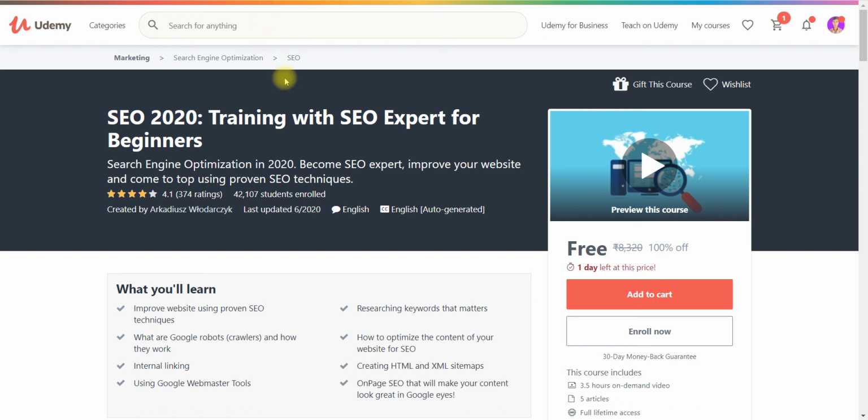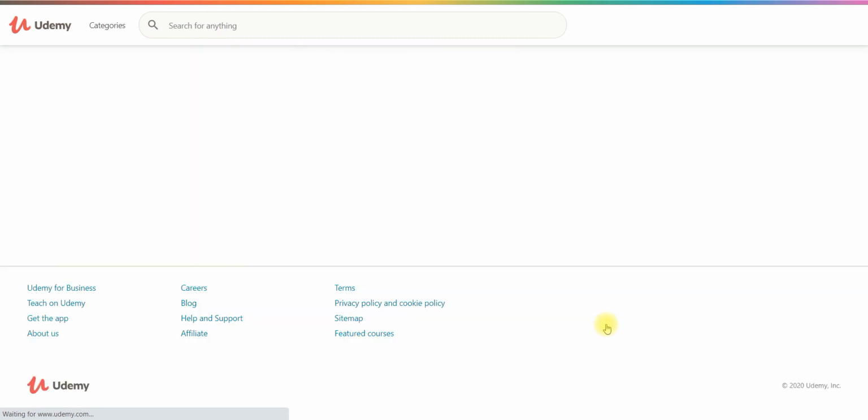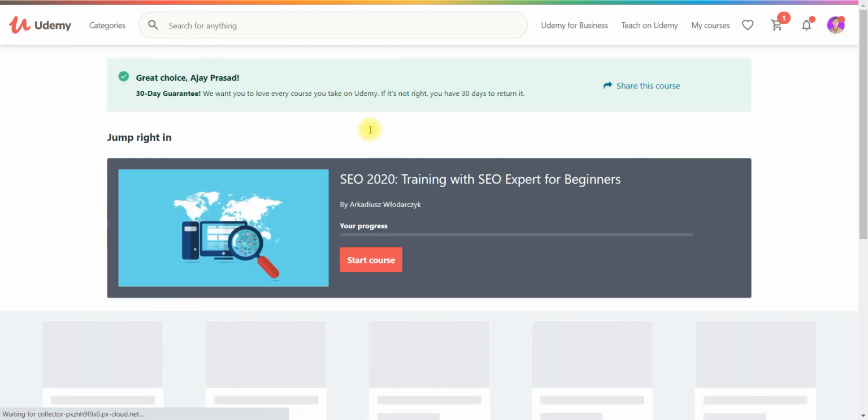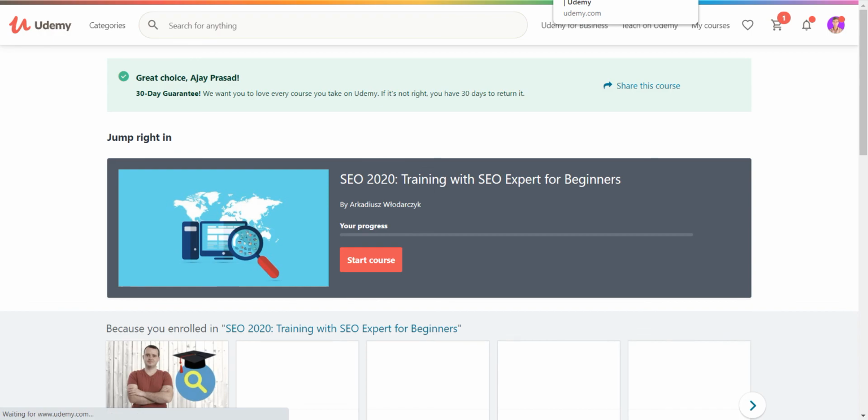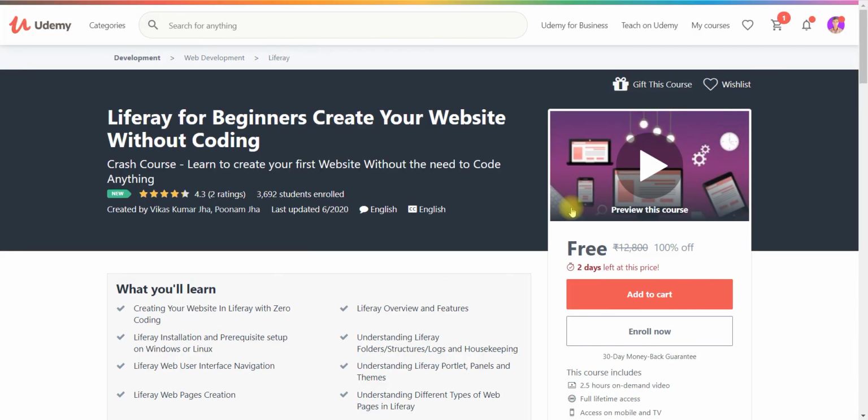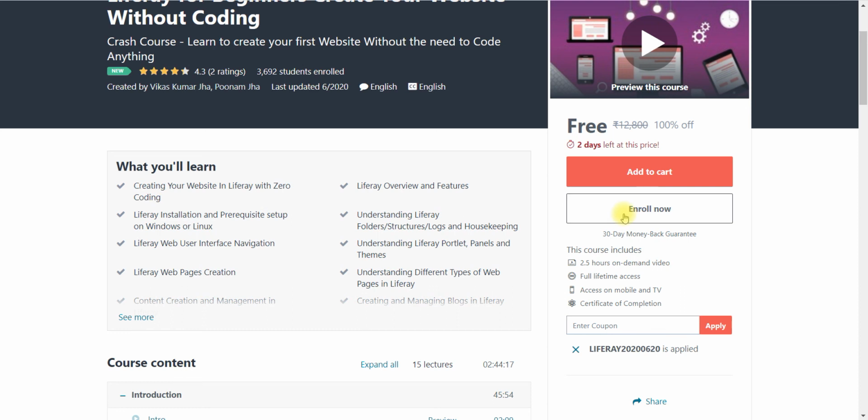And the next course is training with SEO expert for beginners. You can go through these courses for IT and CSE people, they are important. And now the last course is Liferay for beginners: create your website without coding. If you want to create your website and share your knowledge and ideas with the world, you can create your website without coding. Any person can go with these courses.